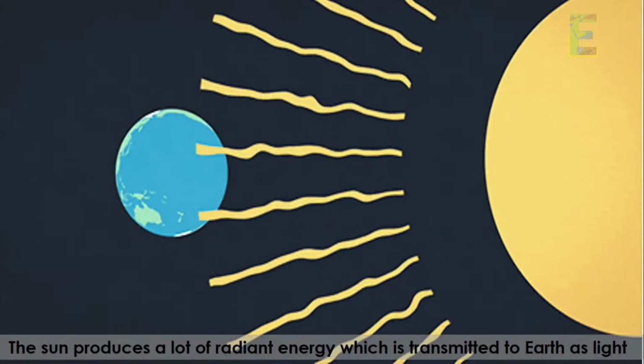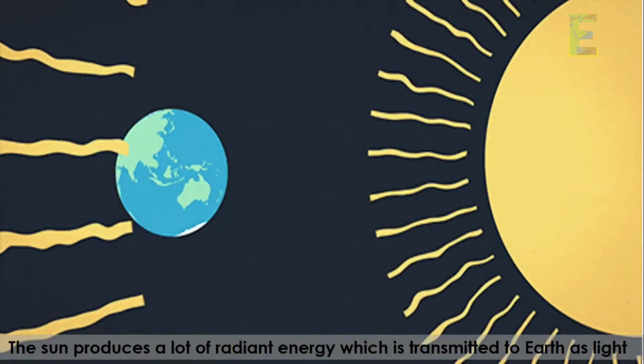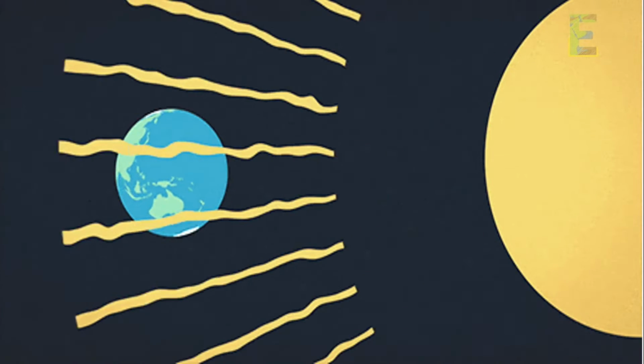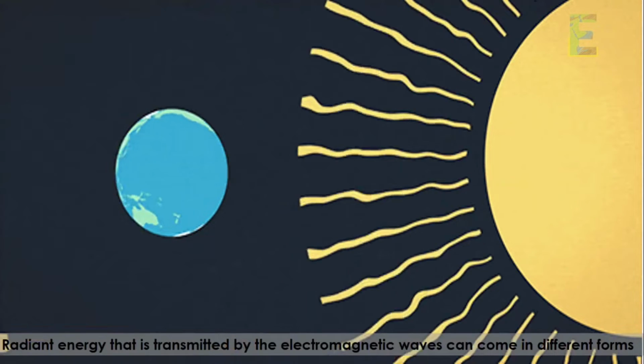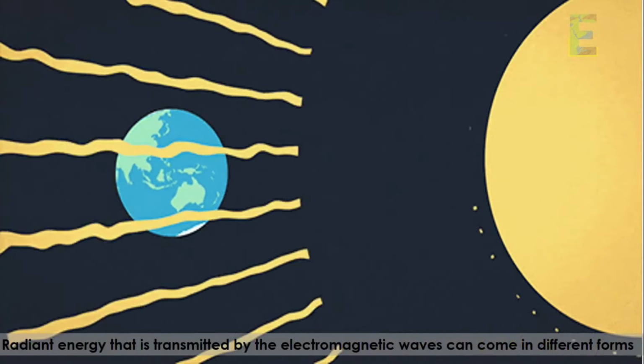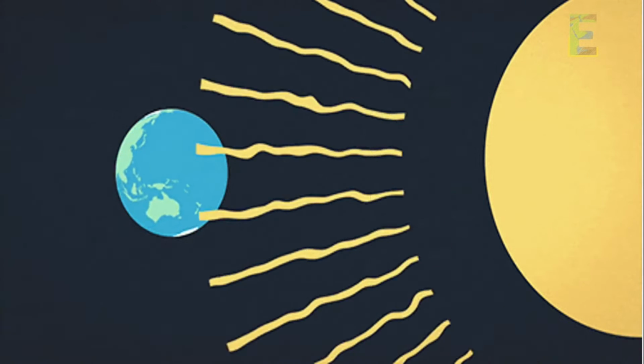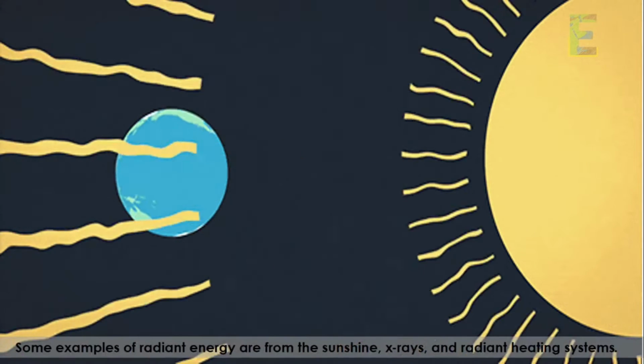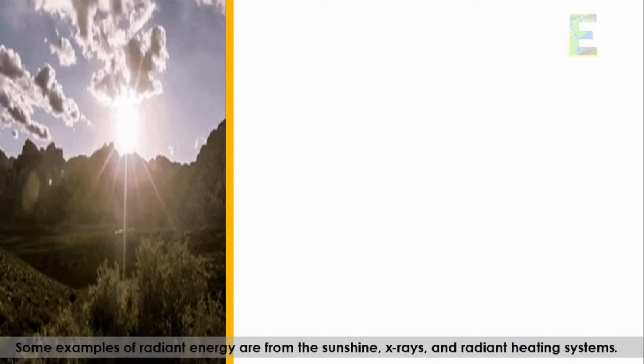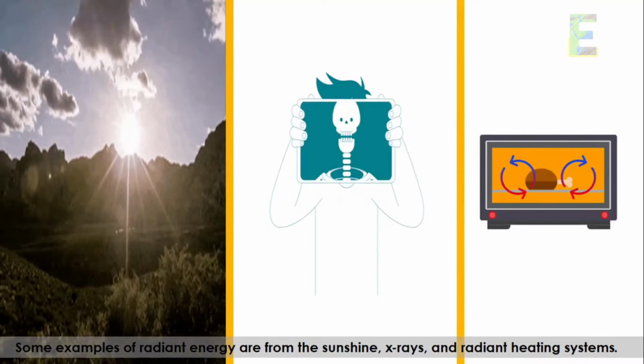The sun produces a lot of radiant energy, which is transmitted to Earth as light. Radiant energy that is transmitted by the electromagnetic waves can come in different forms. Some examples of radiant energy are from the sunshine, X-rays, and radiant heating systems.